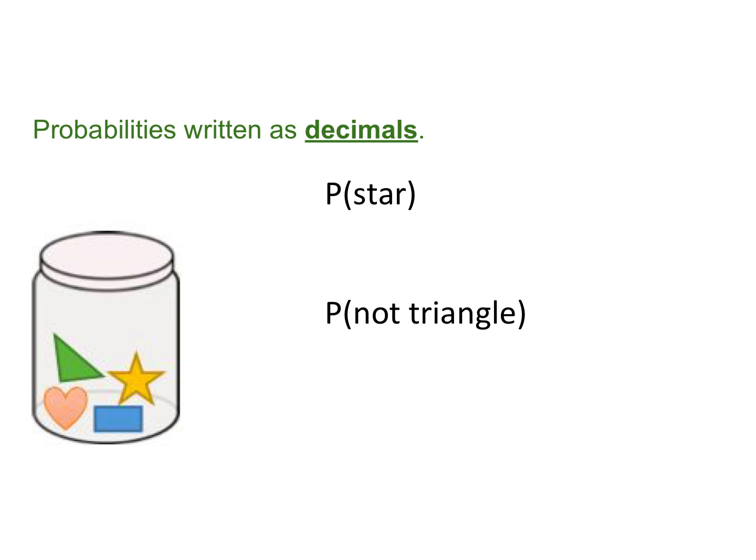Here's another one. This one wants us to write it as a decimal. So first I'm going to write it as a fraction and then I'll convert it. So the probability of getting a star, well, that's one choice out of the 4 choices. I can take the top number divided by the bottom number. 1 divided by 4 equals 0.25. That's my decimal. Okay, a lot of you probably know that one.